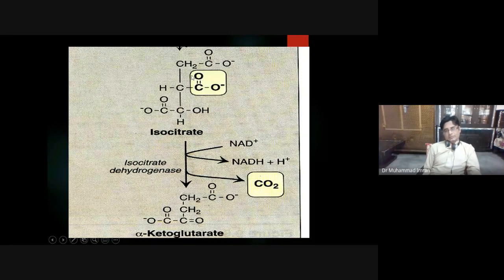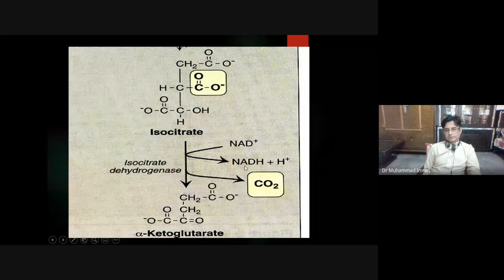Here you can see this carboxylic group is removed in the form of carbon dioxide to produce alpha ketoglutarate. And here one proton and electron are removed from here and here and given to NAD, and it is changed into NADH. This is the first NADH molecule out of three which is produced during this reaction.